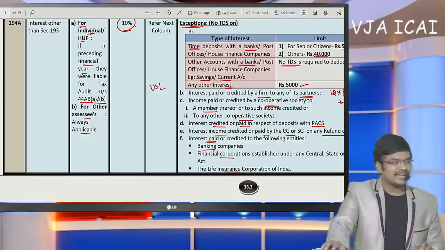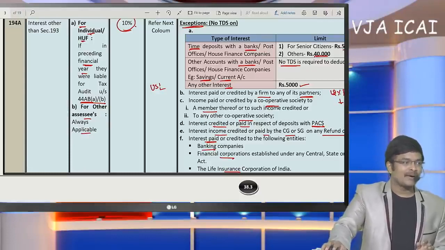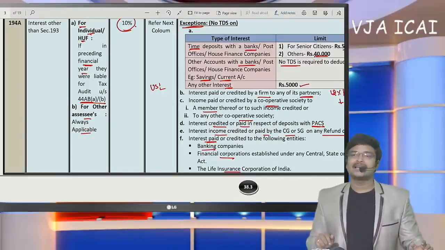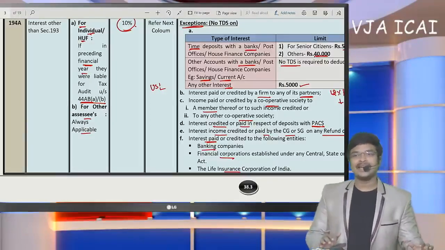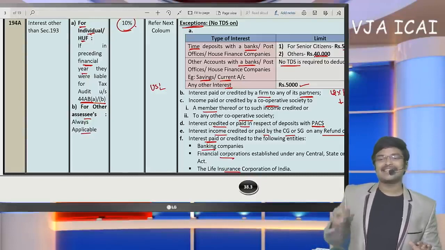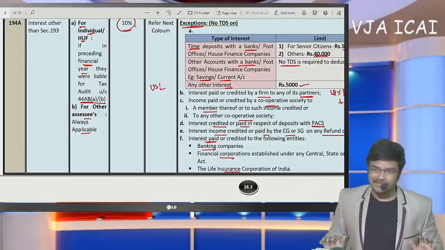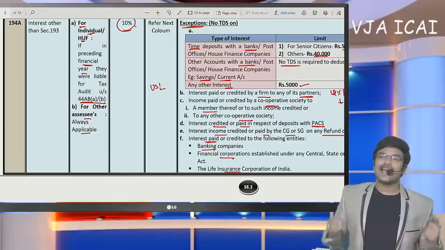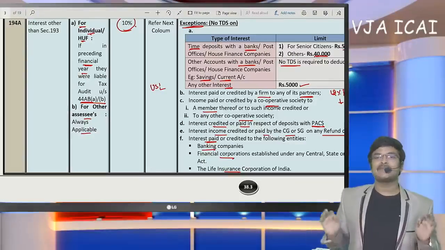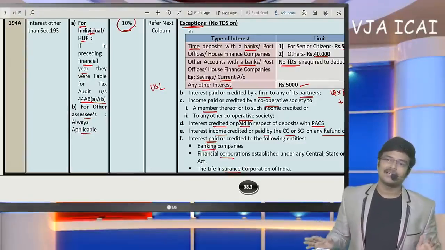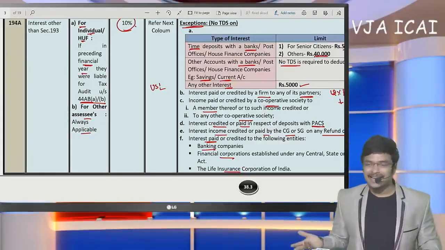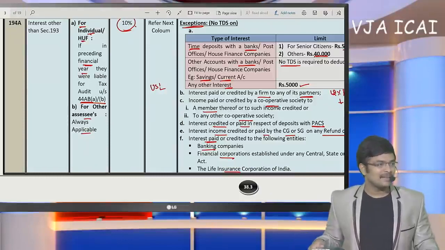Next, 15G, 15H received but not submitted or uploaded. What are the TDS provisions? Okay, 15G received but not submitted or uploaded. Sir, I will specify the procedure also today regarding submission of form 15G and form 15H. If you have not submitted within 7 days to the jurisdictional income tax officer, in such a case, you are liable to deduct TDS. If you have not deducted the TDS, in such a case, 30% of your expenditure will get automatically disallowed. So this is the process. Failure to submit means you are liable to deduct TDS indirectly. So in such a case, expenditure might be disallowed.